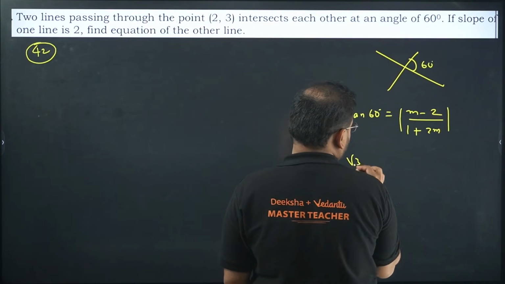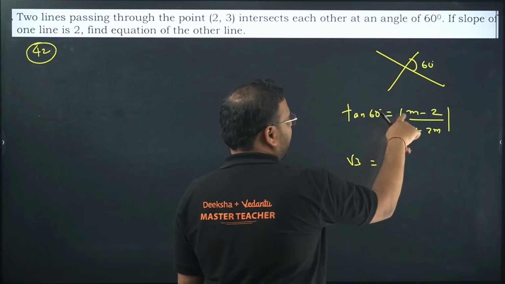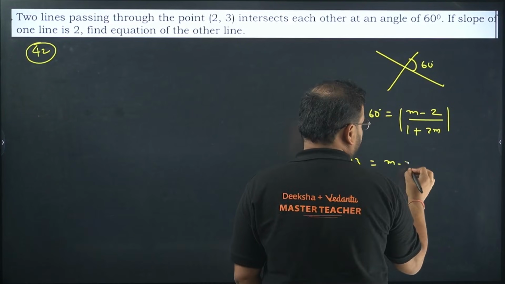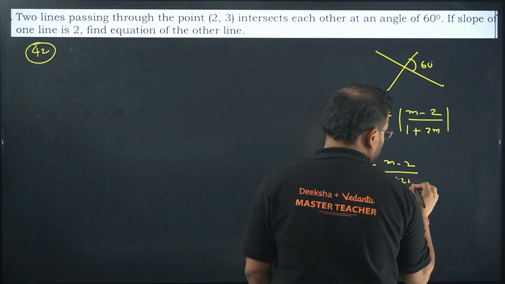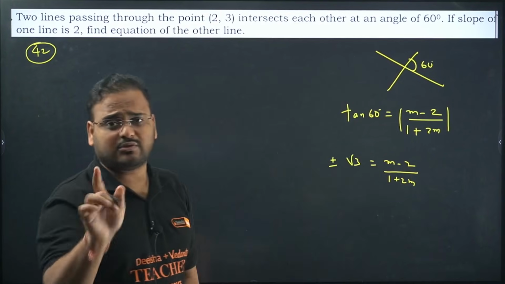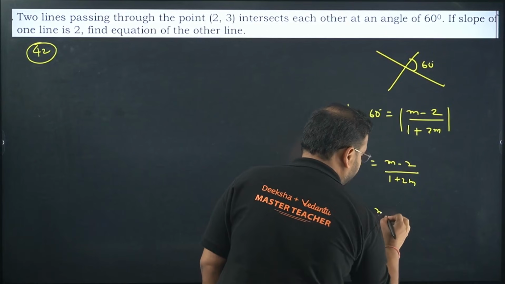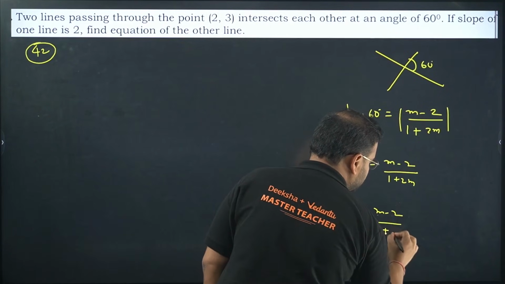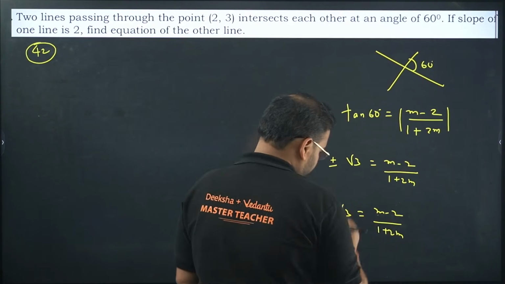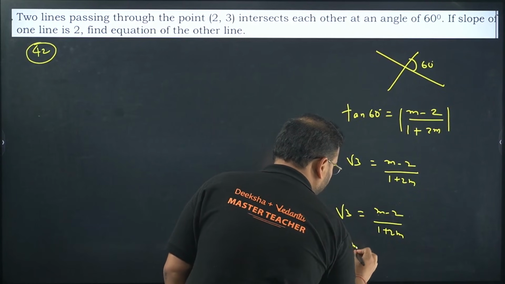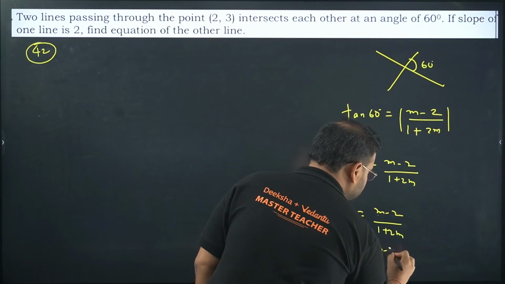Okay, good. Tan 60 will be root 3. And I know when I remove the modulus I get both signs, plus and minus. M minus 2 upon 1 plus 2m. I'll take only the plus sign, okay? Minus you can solve from your own side. So I'll go with the plus sign. M minus 2 upon 1 plus 2m. Cross multiply. You get here root 3 plus 2 root 3 m, and you have here m minus 2.